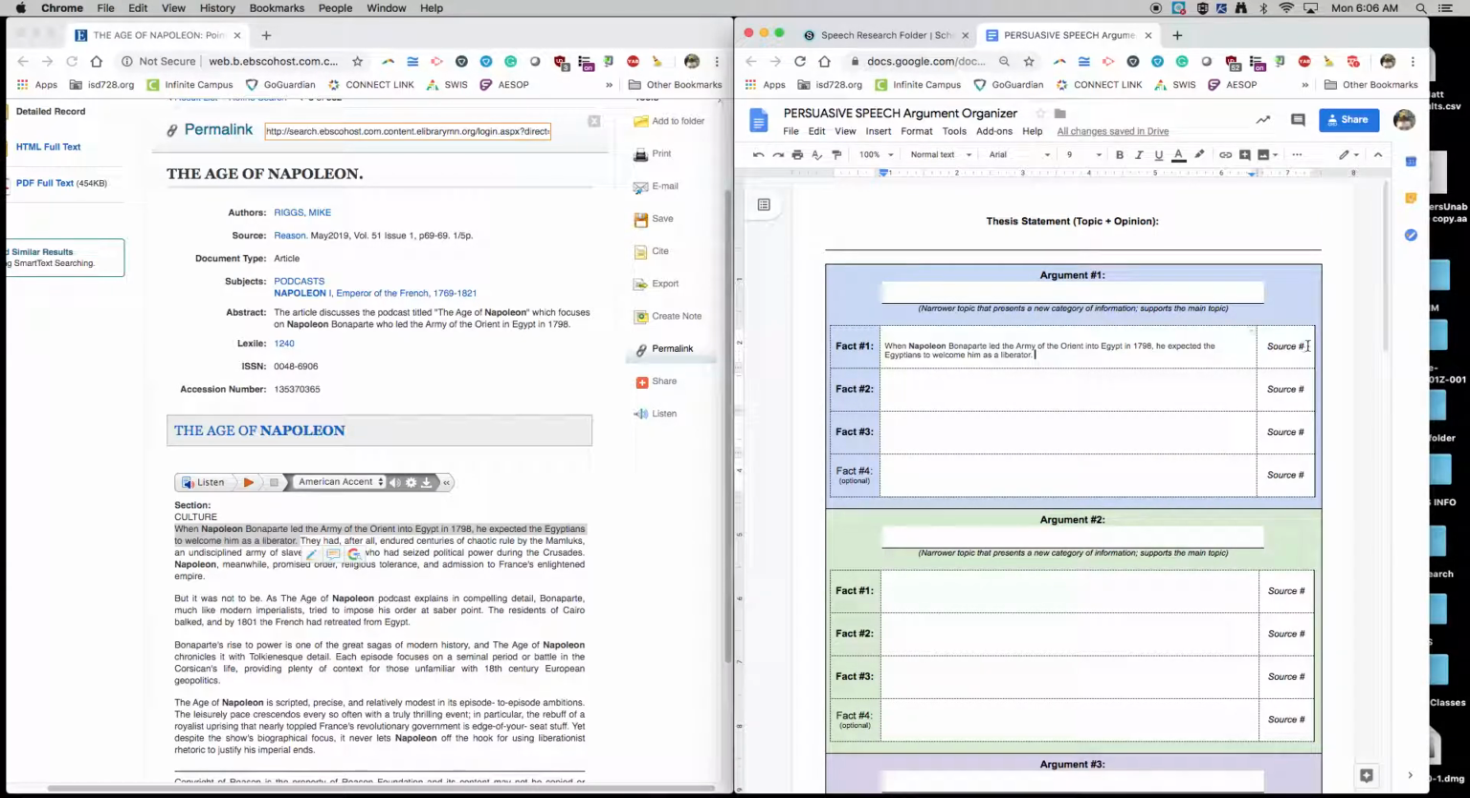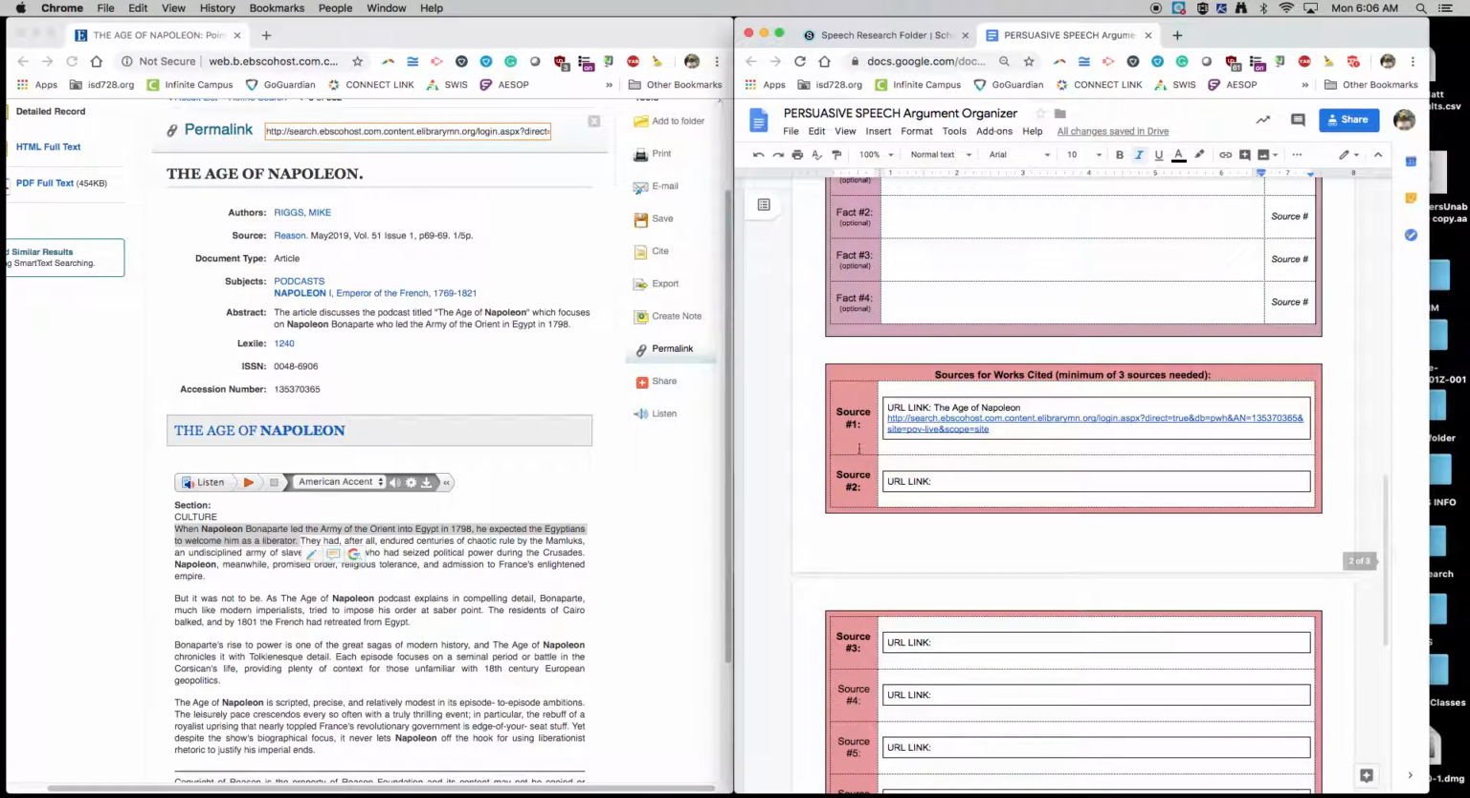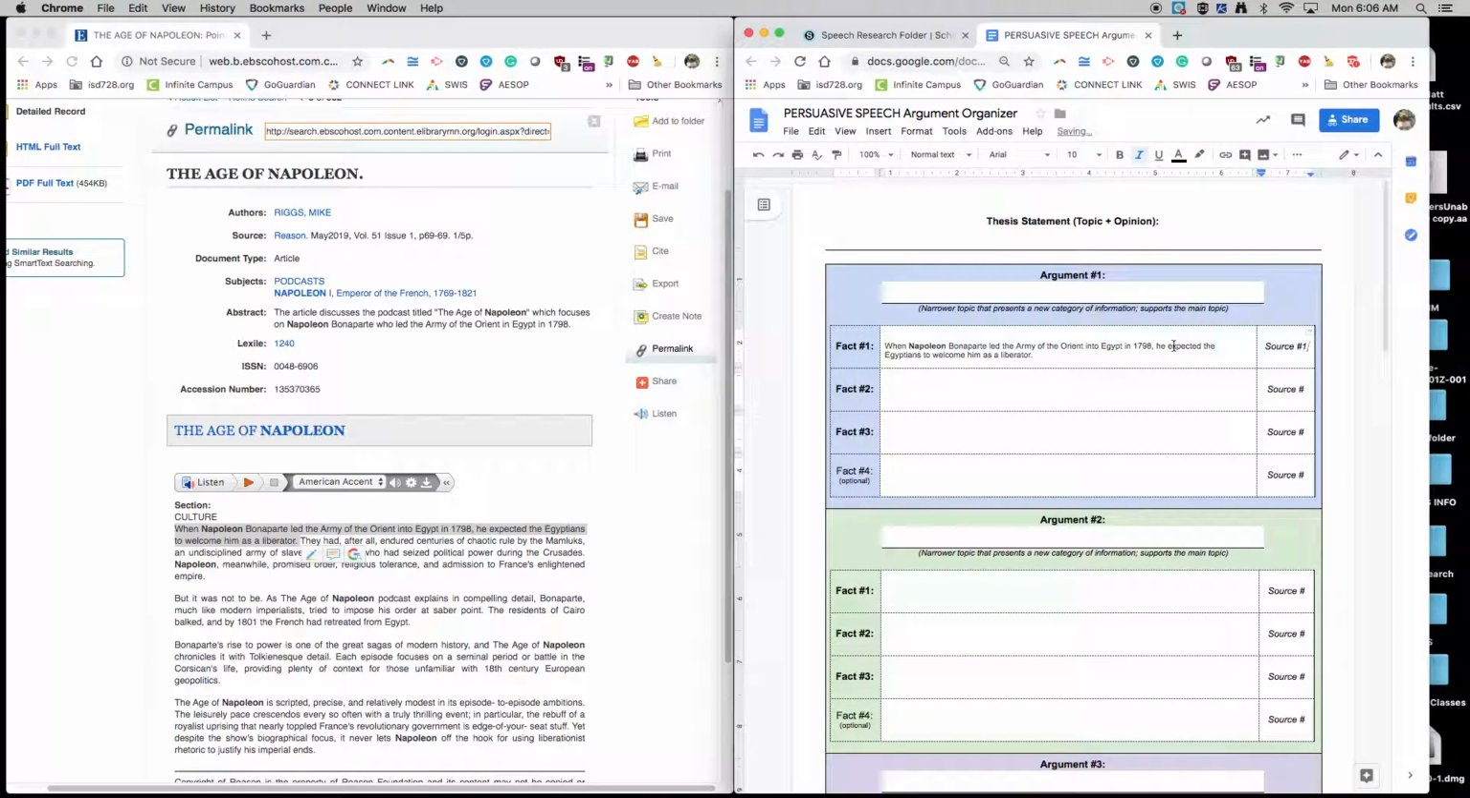Now, once I copy it, I want to make sure that I indicate what source I got it from. Later on, we're going to have to do citations for our speech, and this will help us keep things organized. Again, this is an argument organizer. So what I do is type in, okay, what was my source number again? Go down here. Source number 1 was The Age of Napoleon. So all I'm going to do is type source 1. That connects this piece of information to that source. So later on, I don't have to go through and dig up where I found it. I know I got it from source number 1.